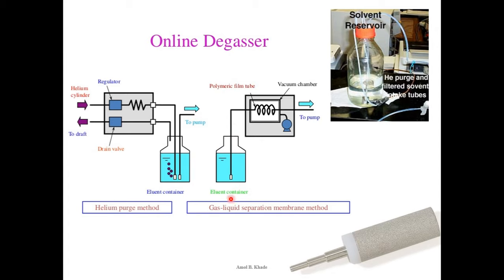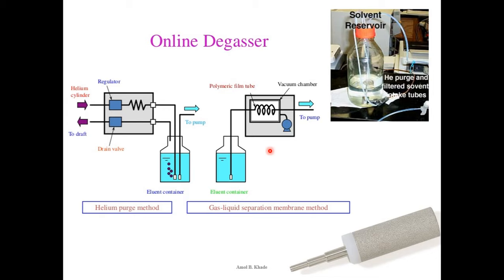Another is the gas liquid separation membrane method. This is the system you can see here. It is also connected with the pump, and here we have a polymeric film which is similar to a membrane filter. You know that a membrane filter can filter the particulate matter as well as the dissolved gases.